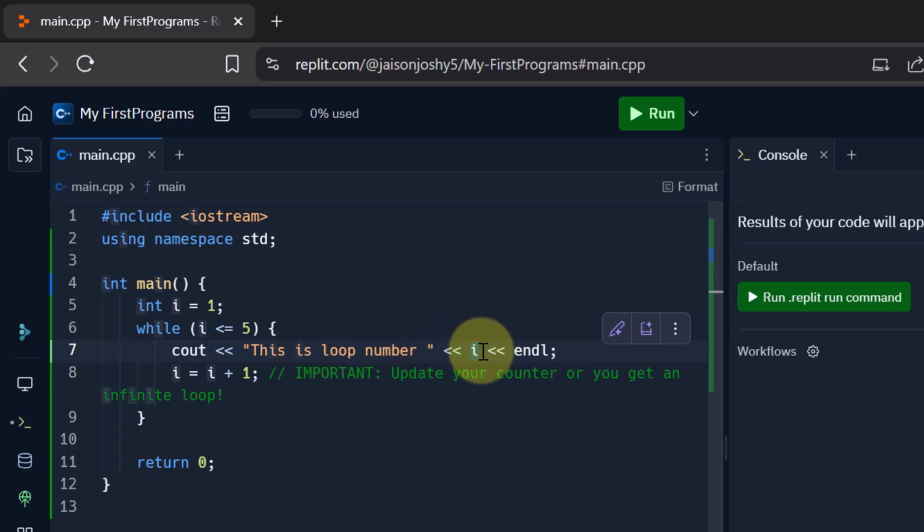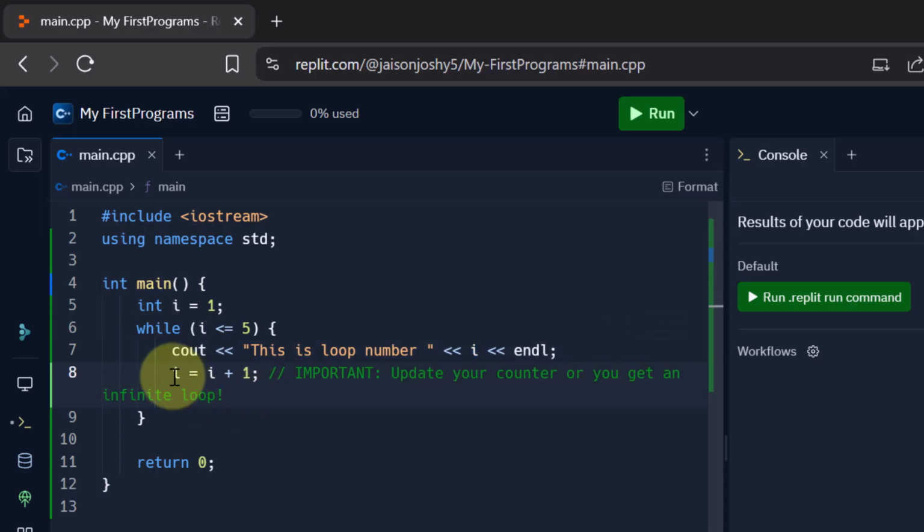This is loop number, and since I'm going to print the variable I have to use the angle brackets again and say I, and then I want to give a new line. So for that again I use angle brackets and I say end line. So what will happen the first time? I is equal to 1. Okay. So the while condition checks, is I less than or equal to 5? What is I? I is initially 1. Is 1 less than or equal to 5? Yes, it is true. So since it is true, it will print this is loop number I. What is I? 1. So it will print this is loop number 1.